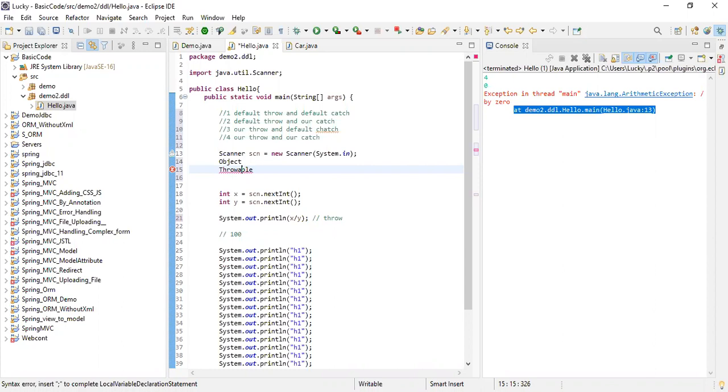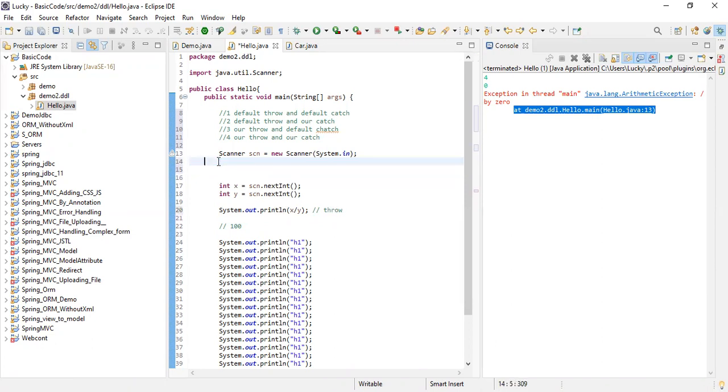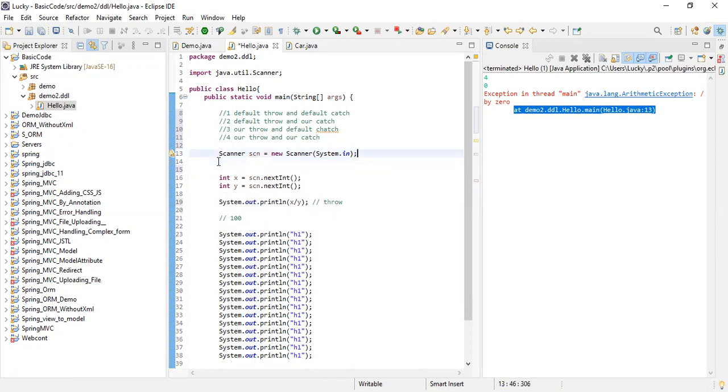Exceptions can be handled. They are recoverable. It can be handled, but errors cannot be handled. So this is the only difference I will tell you. Don't worry, right now I think you are not getting it, so we will discuss it later. Till now, any doubt in this topic? In exception? Any doubt? The basic information in the theory part.